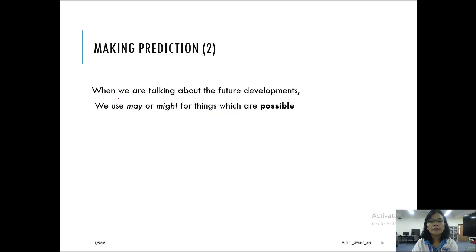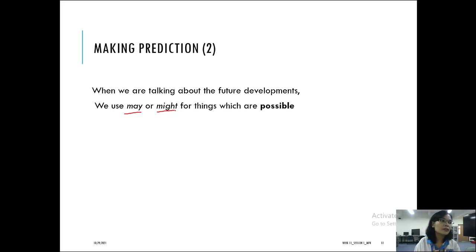Now the second one. In making predictions about future developments, especially for technology in transportation, we use may or might for things which are possible. I know there is no 100% certainty for the future, but some things you think are very certain.